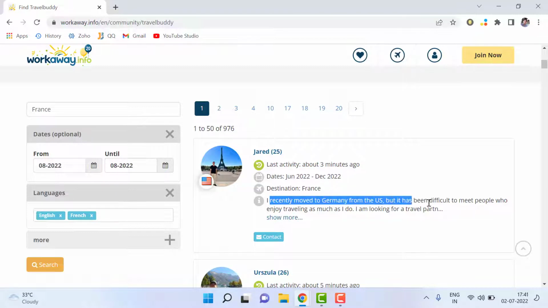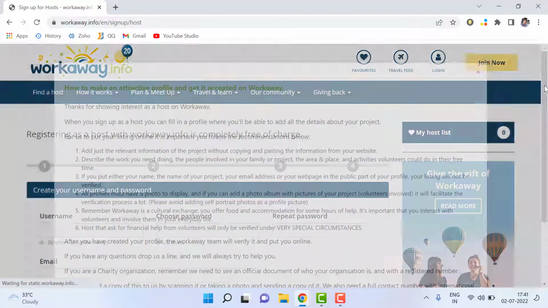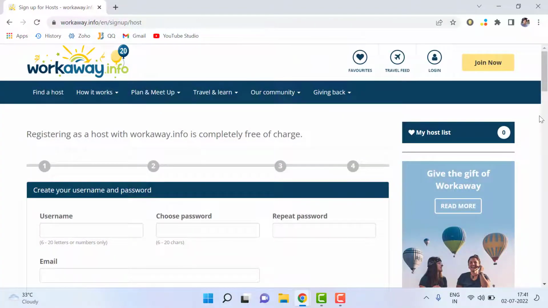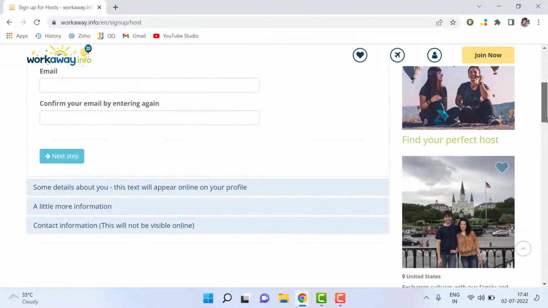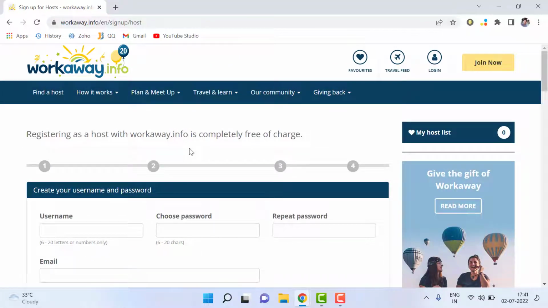So here is the work that they are looking for, right? You have to just contact them, so you have to first join, and then after contacting, just fill in these details, and once they accept, you can directly reach that location and work with them and stay free of cost.